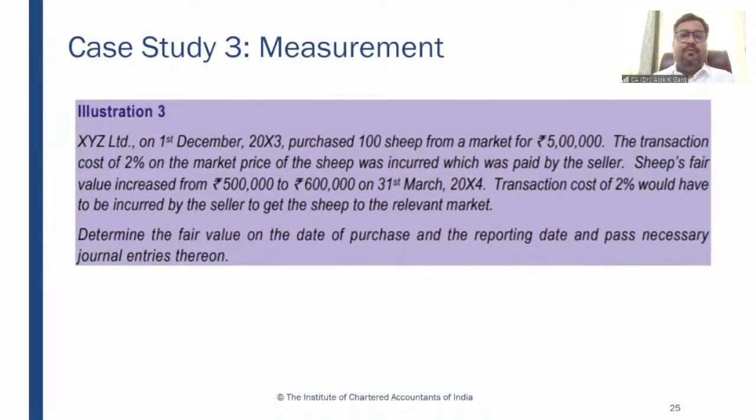XYZ Limited, let's move to illustration number 3 now. XYZ Limited on 1st December 2003 purchased 100 sheep from a market for rupees 5 lakh. Okay, so what is the cost of one sheep? It is 5 lakh divided by 100. So 5,000 rupees is the cost of one sheep. The transaction cost of 2% on the market price of the sheep was incurred, which was paid by the seller.